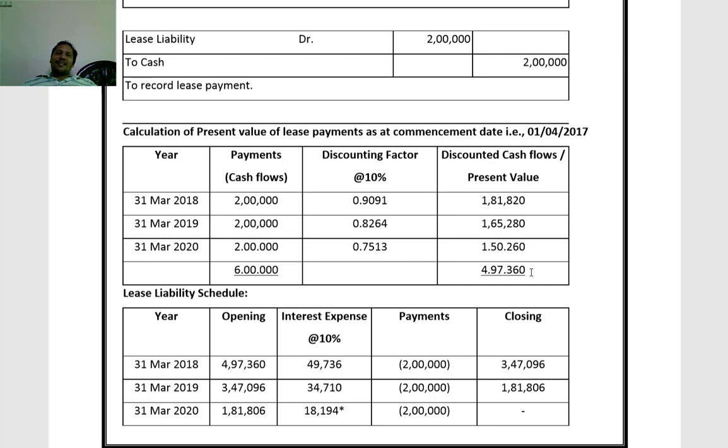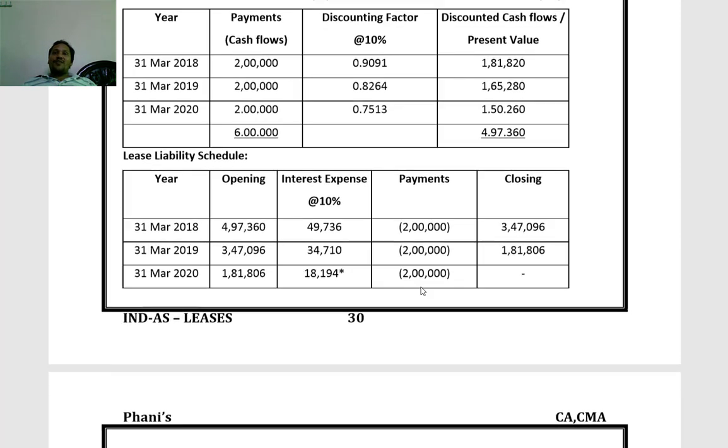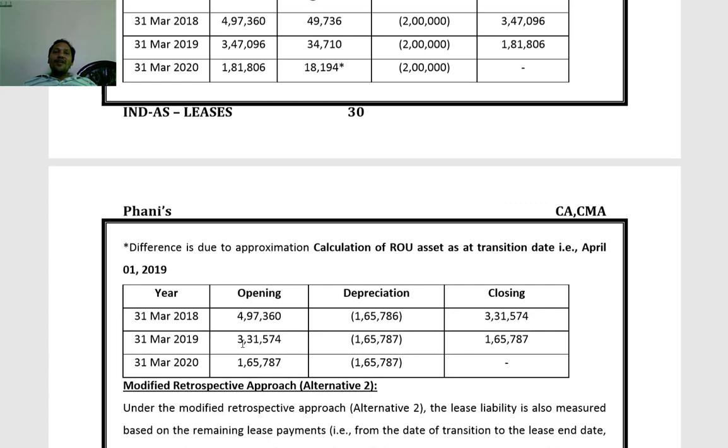4,97,360. This is the present value of lease payment, calculated for the right of use asset only. Now 4,97,360 spread over 3 years comes to 1,65,786 or 787, you can say.